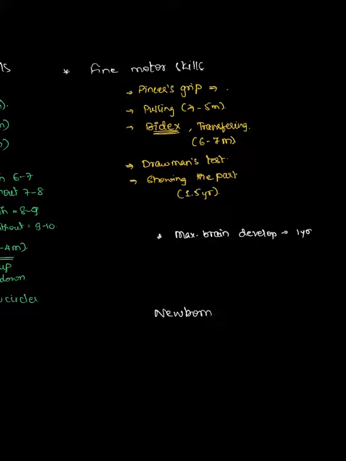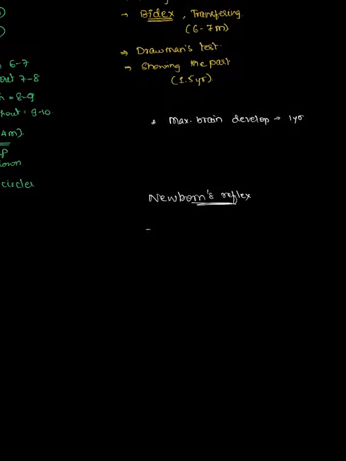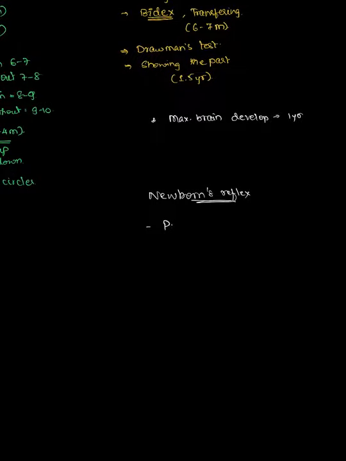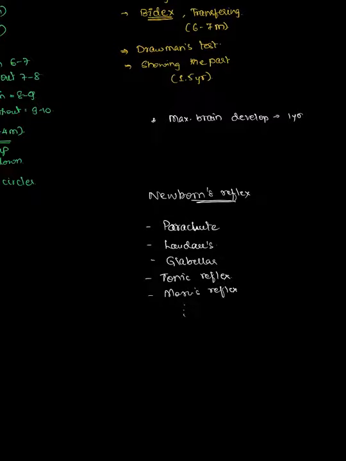Newborn reflexes: the first one is the parachute reflex, as well as the Landau reflex, the glabellar reflex, the tonic neck reflex, as well as the Moro reflex. There are many other reflexes, but we'll discuss those later.